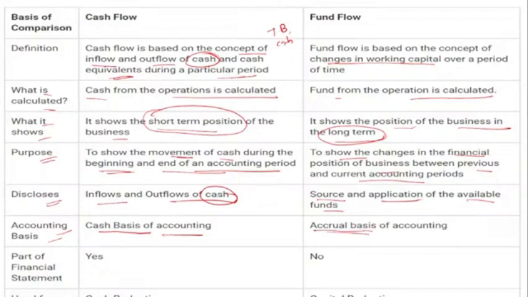Now what is the accrual basis? Accrual basis is nothing but cash and credit. If you are purchasing for cash, or purchasing on credit, or paying for something, that is the accrual basis. But the cash flow statement is only on the cash basis.